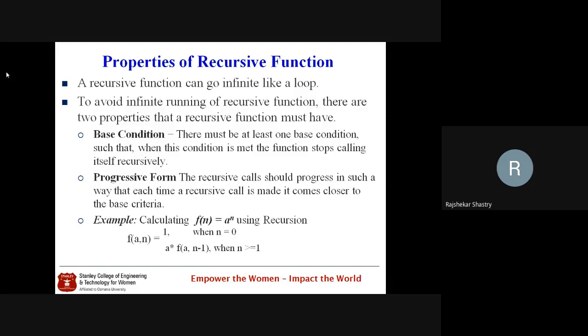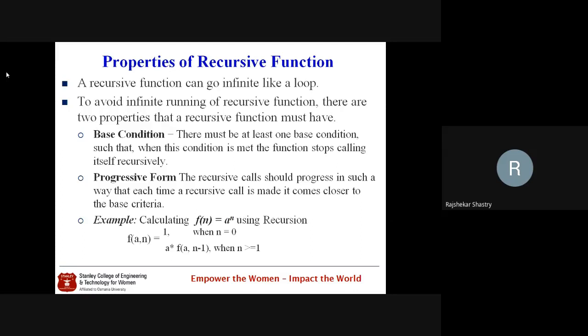The other form is the progressive form. The recursive call should progress in such a way that each time a recursive call is made, it comes closer to the base case, which is the non-base case condition. Initially we start with a non-base condition and recursively call the function until it reaches the base condition. Once the base condition is reached, the function calls will stop. Otherwise, the function calls will continue infinite times.